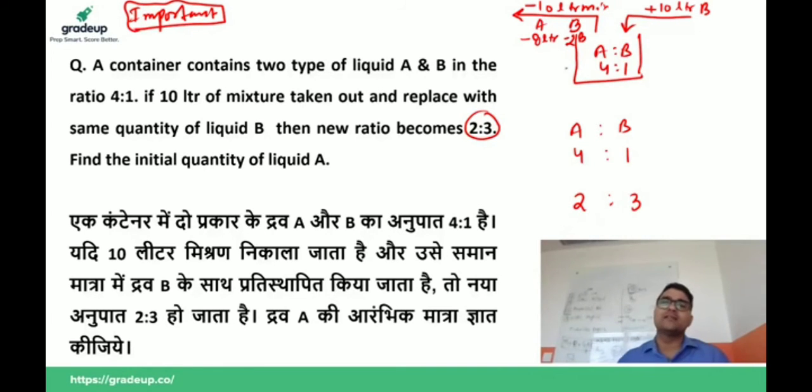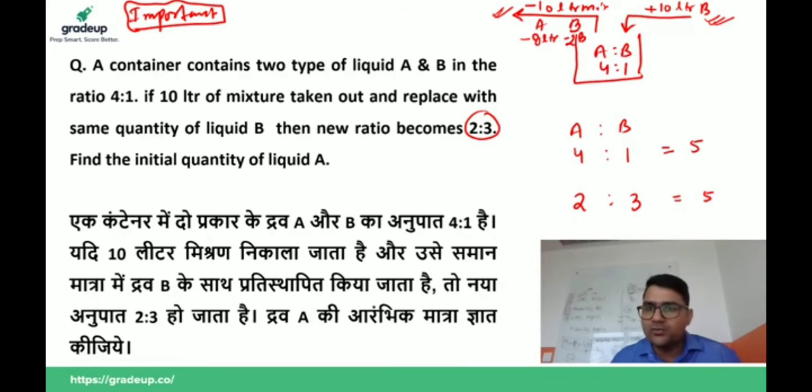Now, if 10 units are taken out and 10 units are added, then the total quantity will not be affected. I can also check: 4 plus 1 is 5 total, and 2 plus 3 is 5 total. If this was not equal, first of all we would have to make it equal. Since this is equal, there is no problem.